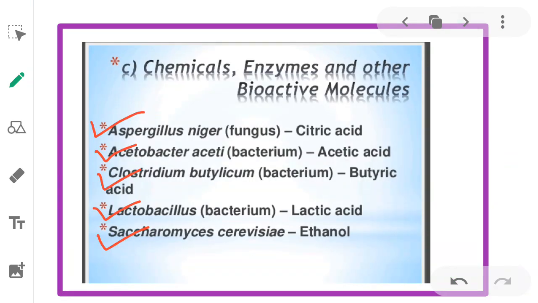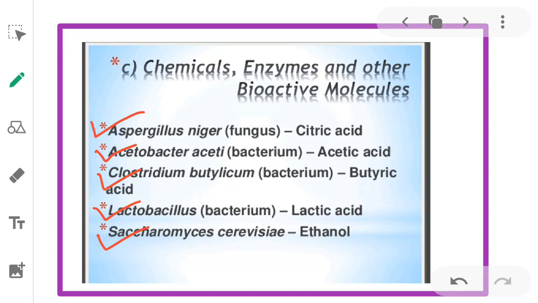Next, chemicals, enzymes, and other bioactive molecules. Here, microbes are also used for commercial and industrial production of certain chemicals like organic acids, alcohols, and enzymes.